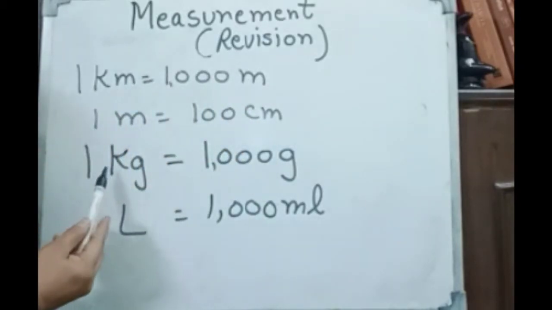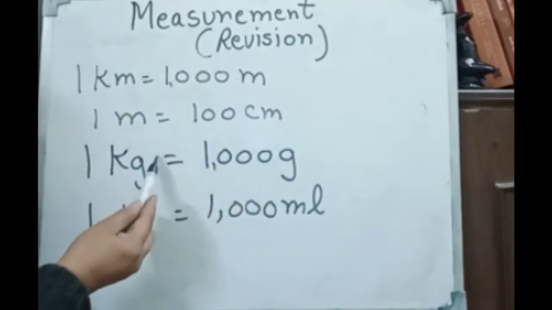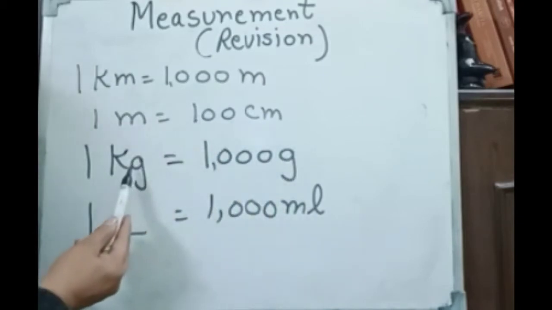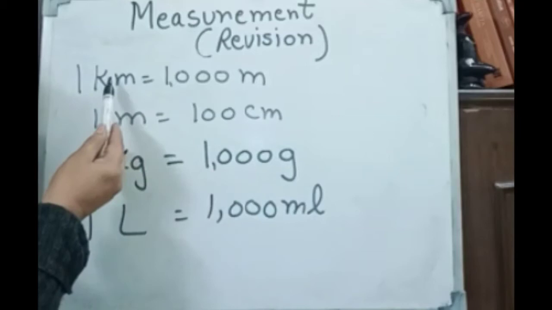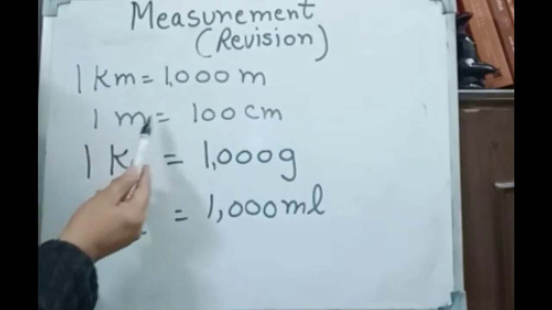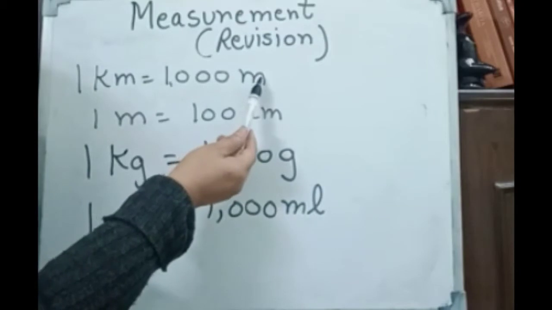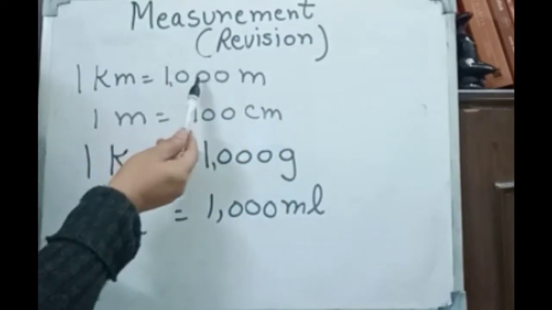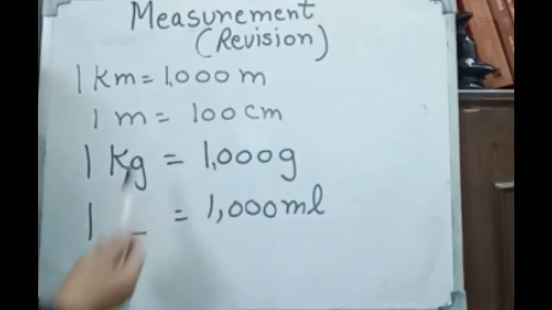Again like that we will convert kilogram into gram. For that we have to multiply by 1000. When we convert gram into kilogram, we have to divide by 1000. Same here, when we convert kilometer into meter, we have to multiply. But whenever smaller to bigger, meter into kilometer, we will divide by 1000. Centimeter into meter, we will divide by 100.